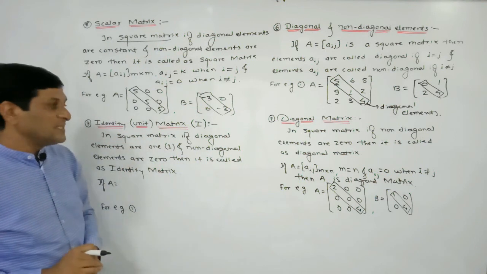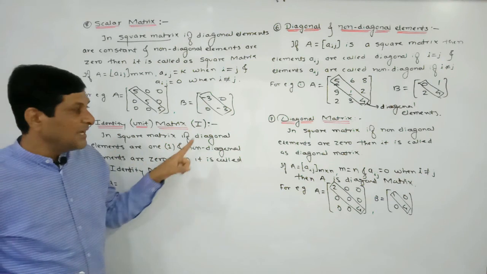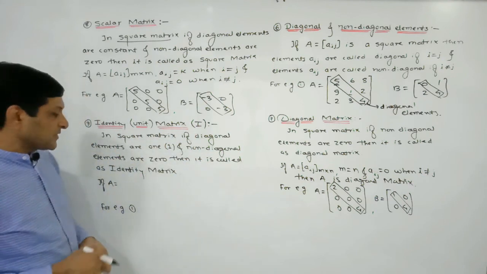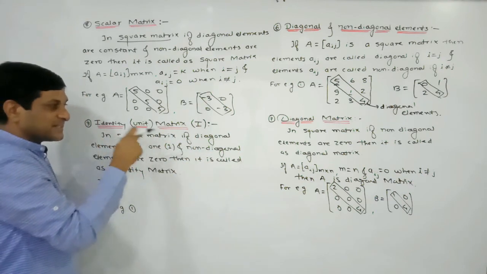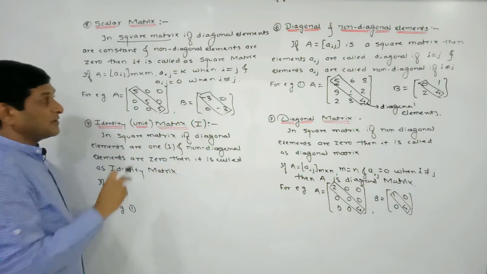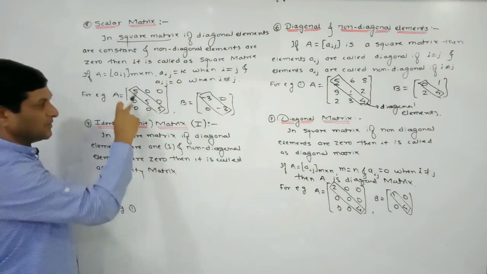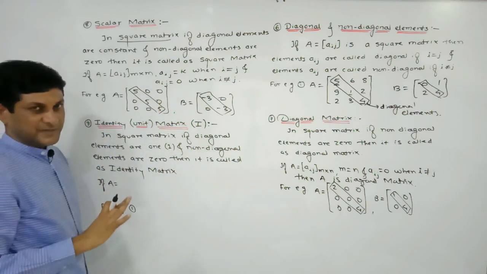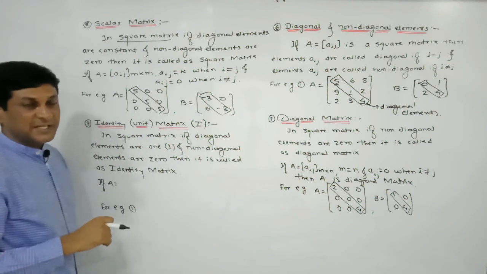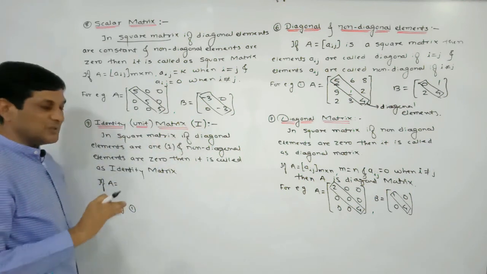Now the next definition is identity matrix. Identity matrix is also called unit matrix and it is denoted by I. So here the matrix is a square matrix such that its diagonal elements are 1. Diagonal elements should be 1 only, and non-diagonal elements are 0; the remaining non-diagonal elements should be 0. If these two conditions are satisfied, at that time the matrix is called what? Identity matrix, or it is called unit matrix.